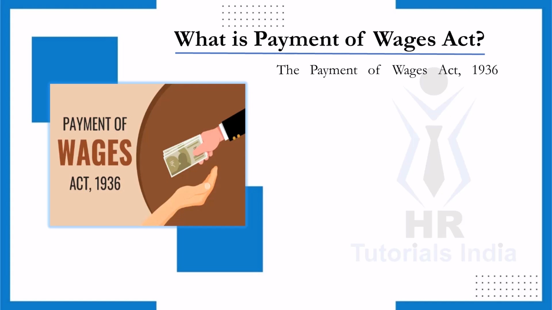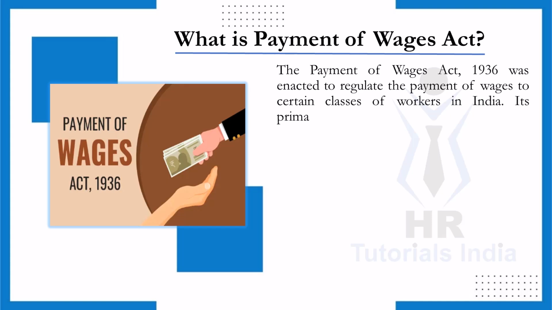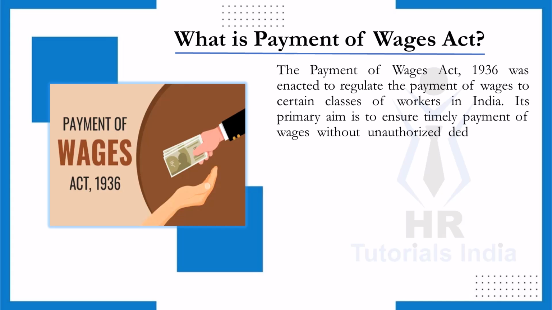The Payment of Wages Act 1936 was introduced to address a crucial need in the Indian labor system, the timely payment of wages to workers. This law was enacted to regulate how wages are paid to certain categories of employees, ensuring they are not subjected to unnecessary delays or unauthorized deductions by their employers.